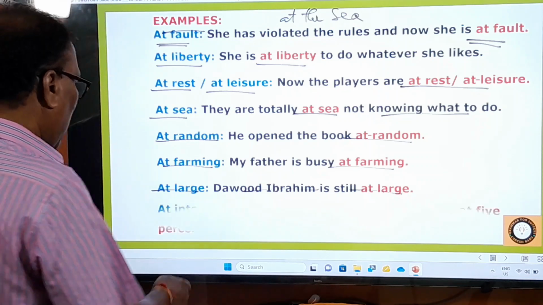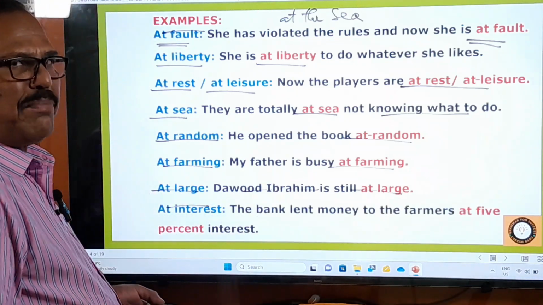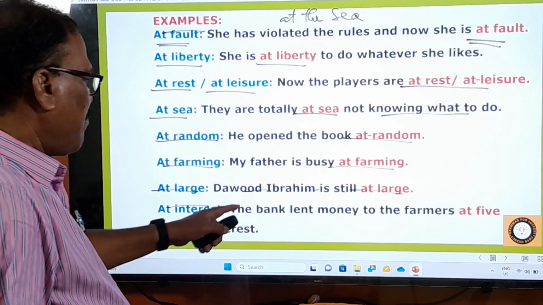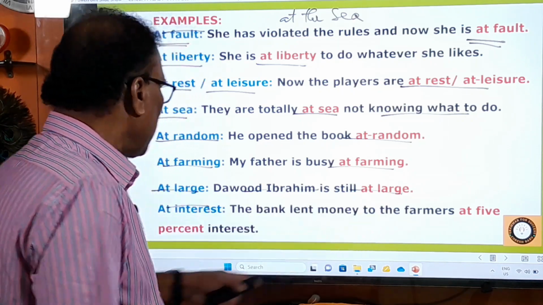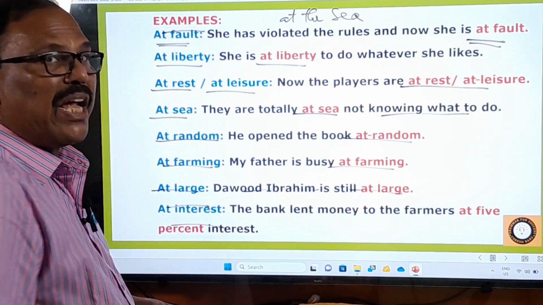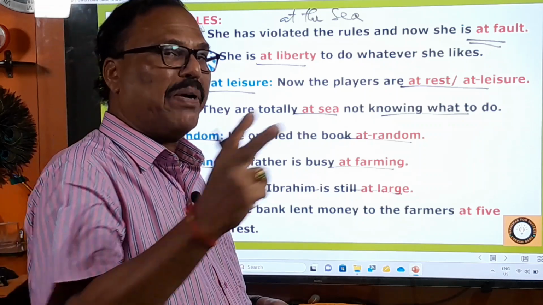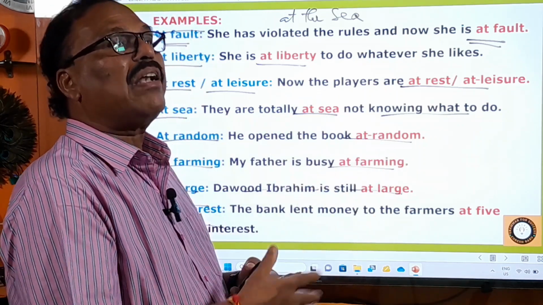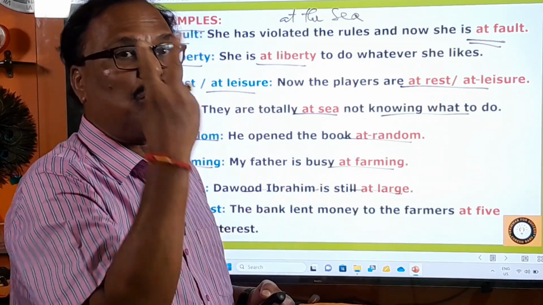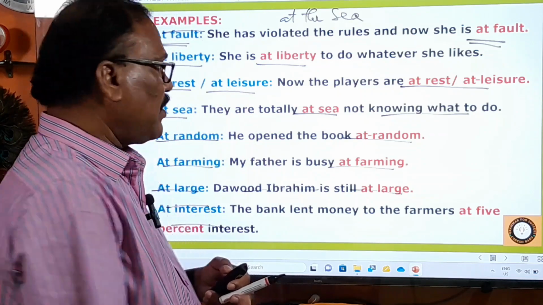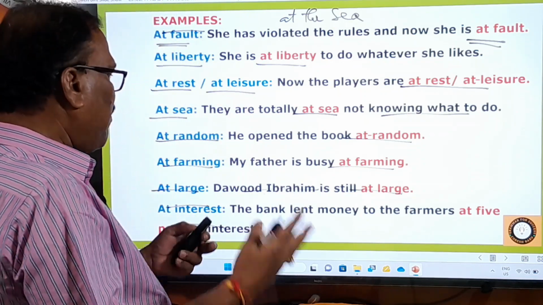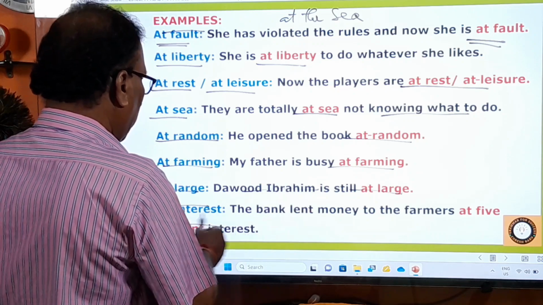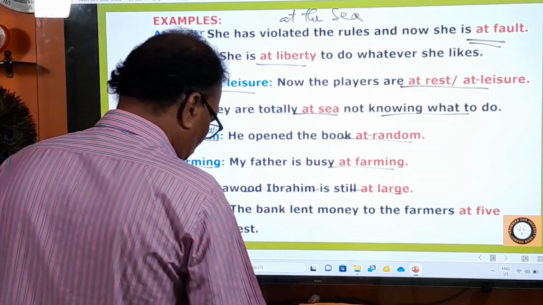And next, at interest. At interest is again a beautiful phrase. The bank lent money to the farmers at 5% interest. At 10% interest, at 2% interest. I borrowed 1 lakh rupees from my friend at 2% interest. At 2%, at 5%, whatever it is, at interest means for interest, you know that very well.